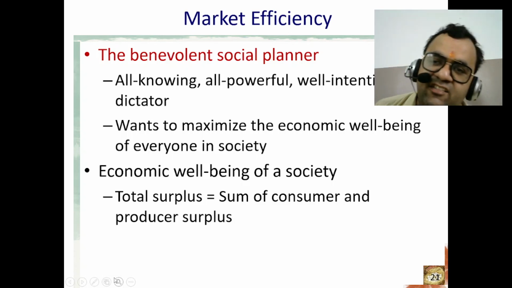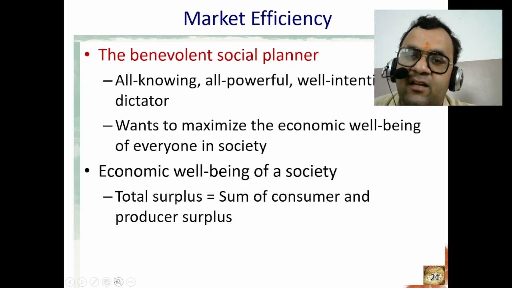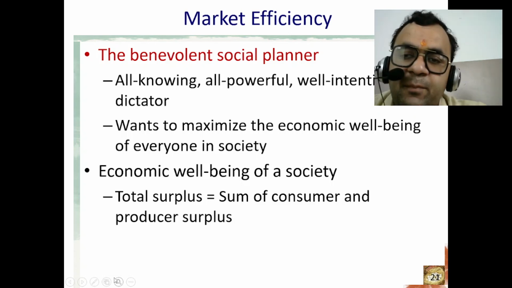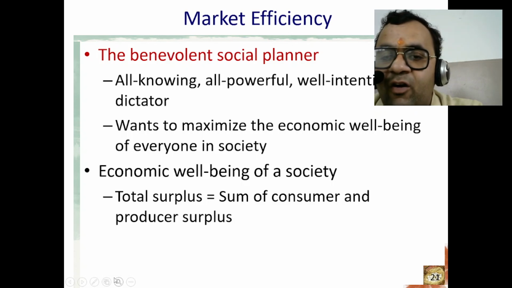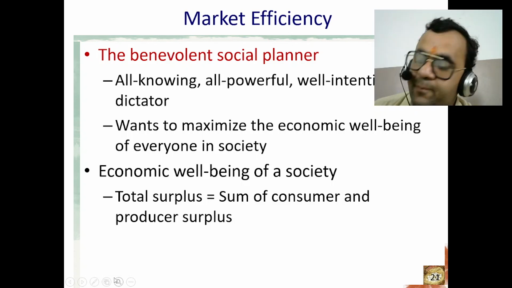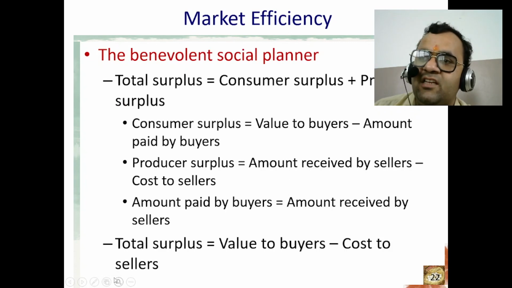While efficiency is a widely accepted concept, there are also challenges and debate surrounding its validity, and some researchers have found evidence of market inefficiency. Now the question arises: what is efficiency?